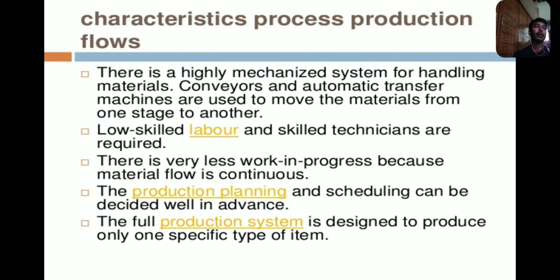In the continuous production system, different types of components are produced, but in the process production system only one specific item is produced.